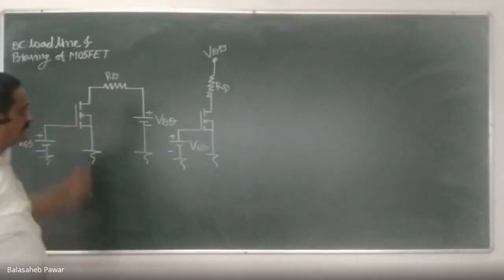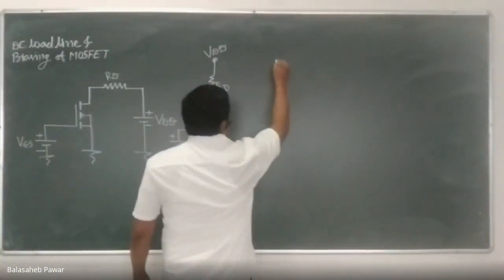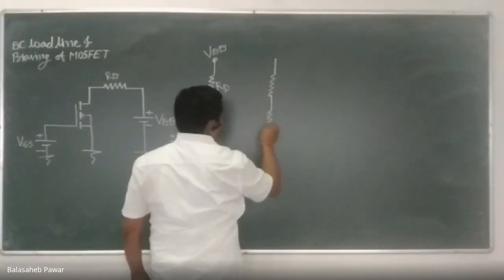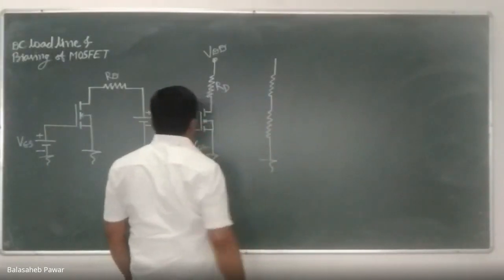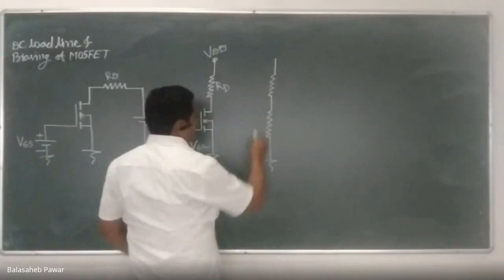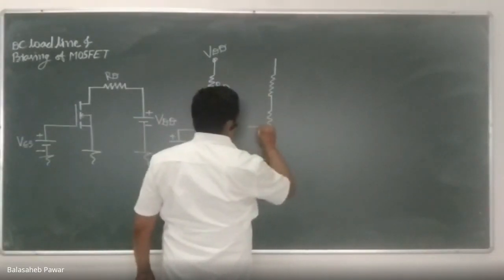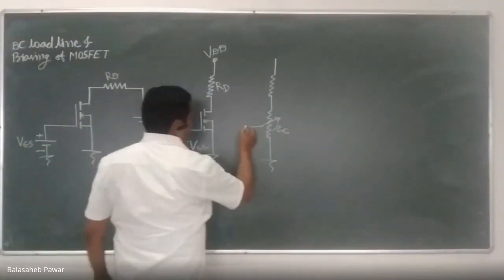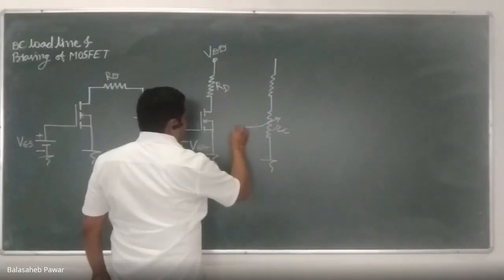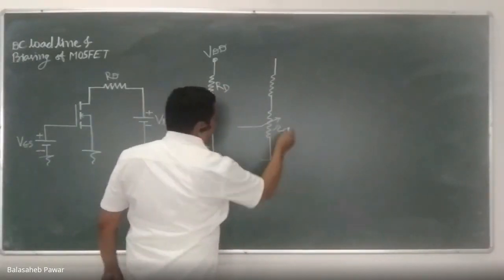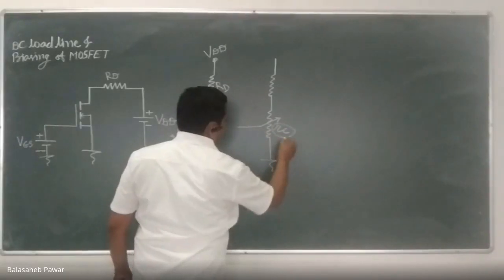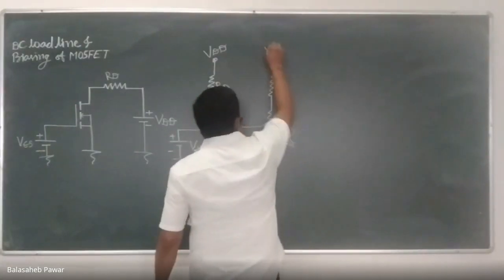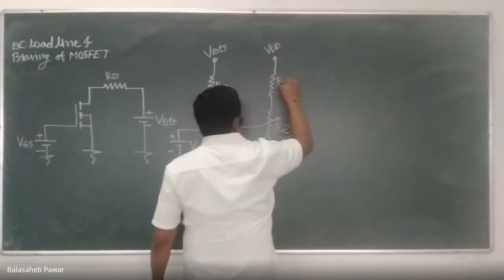Right. Now the same circuit diagram, I can draw it by considering the channel resistance of the MOSFET, or I will replace that MOSFET in terms of its internal resistance, and the internal resistance is nothing but the channel resistance. Last time we already discussed, we define it as small RC, that is the resistance offered by that channel, and the value of this RC will be dependent on what? Value of RC is dependent on what? No one?